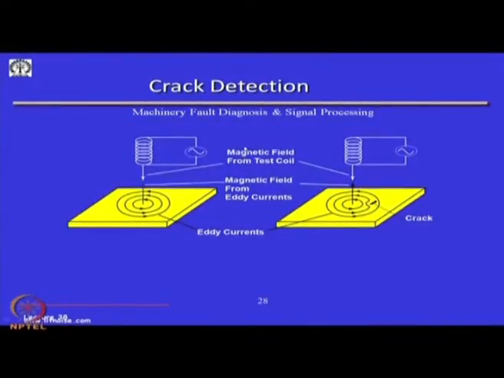So, how is this eddy current used for finding out the cracks in a material? For example, this is a test coil, usually the primary is around 400 hertz or 40 kilohertz, a very high frequency signal, and then we will have a magnetic field because of this eddy current. If there is a crack, this magnetic field is going to change, and then the corresponding voltage would change.